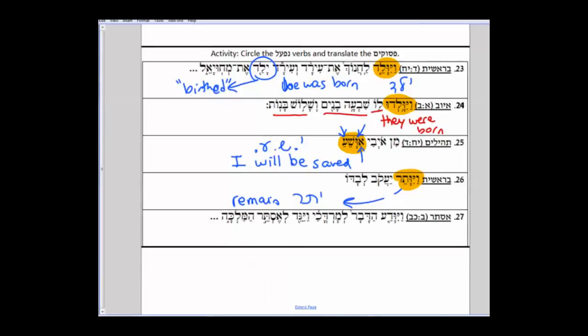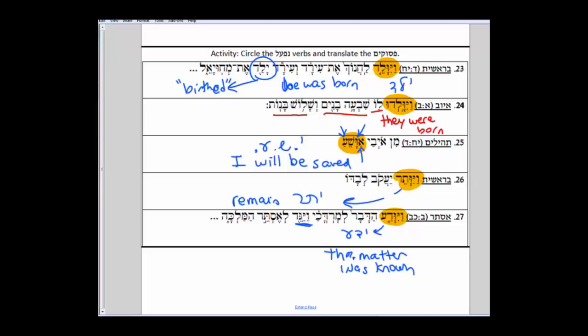Vayivada hadavar lemordechai. What's vayivada? Correct? You got that? So, the matter was known to Mordechai. Vayagid. Anyone know what vayagid is? Yeah, he testified. So, what's haggadah? He told over to Esther, the queen.